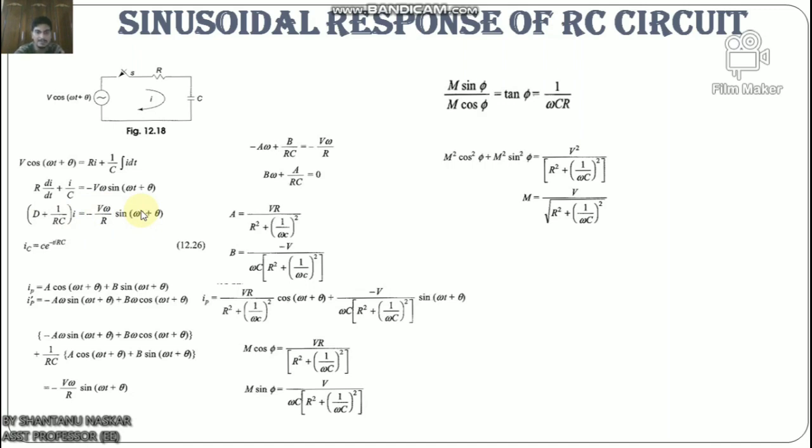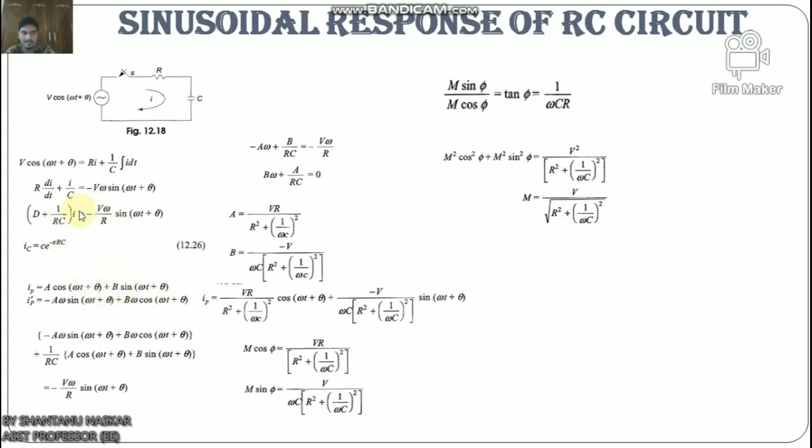The complementary function i_c equals C into e to the power minus t by RC, and the particular solution can be obtained by using undetermined coefficients. i_p equals a cos(ωt + θ) plus b sin(ωt + θ), and i_p dash equals minus aω sin(ωt + θ) plus bω cos(ωt + θ), which is the derivative. Now substituting these in the differential equation,